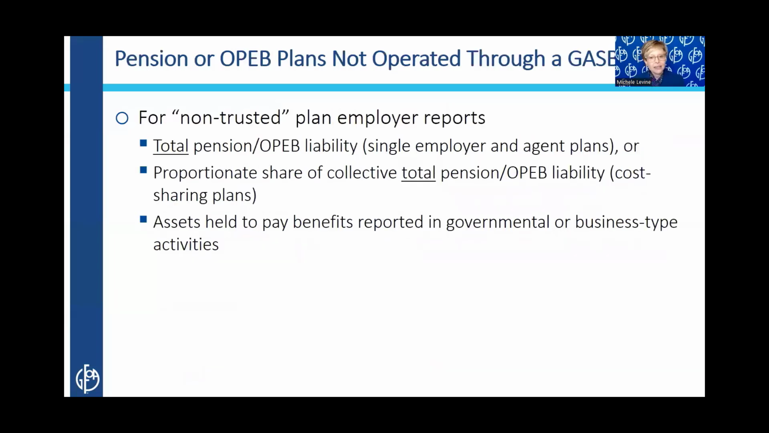On the other hand, if you have a non-trusted plan where you don't meet those criteria, again, even if it's a legal trust, the post-employment benefit liabilities have to get reported in total, gross, on the employer's statement of net position. The assets, if any, also get reported in governmental or proprietary funds, not fiduciary funds, although they may meet the criteria as being restricted assets and reported in the restricted component of net position.